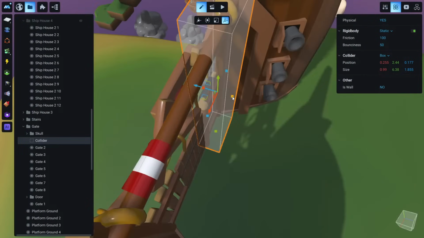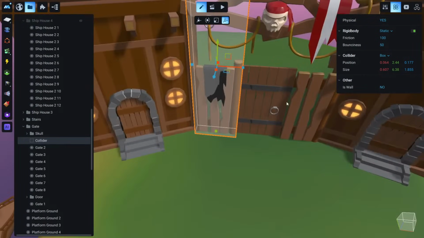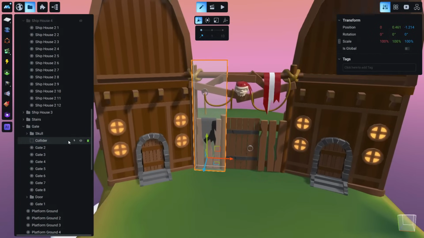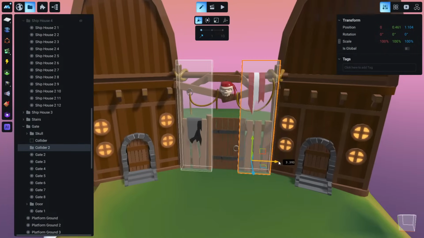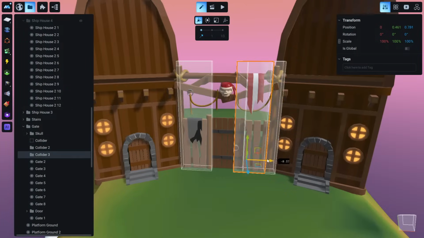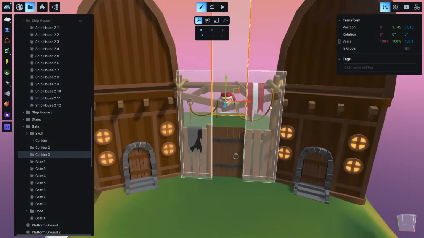Let's make this a little bit thinner, and like that. Okay, and this is just a collider. Let's duplicate this, and let's grab the second collider. Let's move it here, and let's duplicate this, and let's grab it and move it like this, and up a little bit, so our character